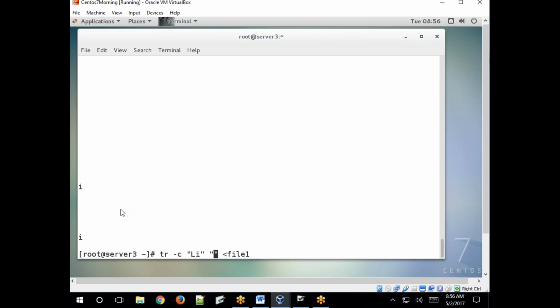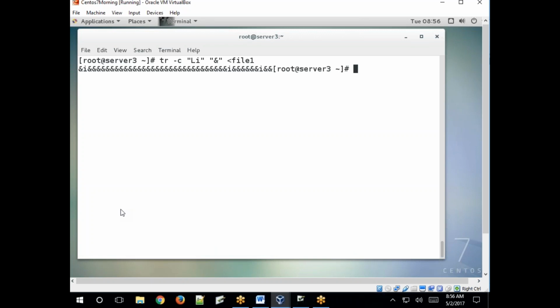Instead of that, and see what is this? See, and printed and removed instead of spaces also.